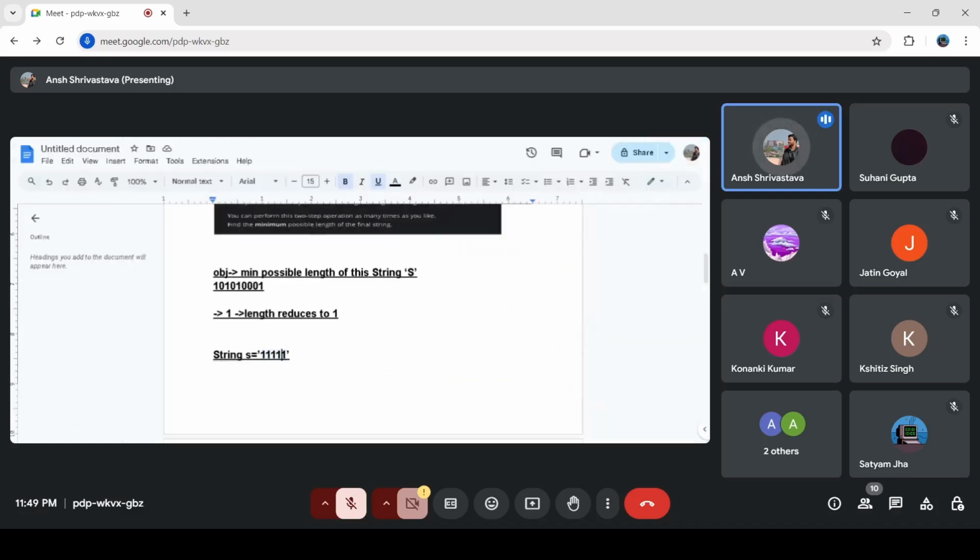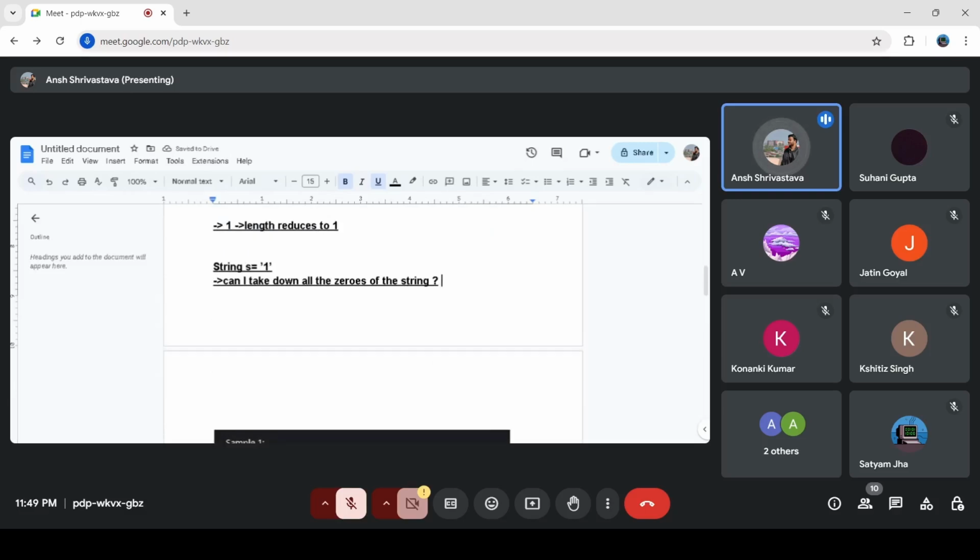Then simply, you can select any number of ones. Let's say I select 5 ones. If the number of ones is odd, you cannot do anything. But if I select any even length, I can completely reduce it. So what you have to find out in this question is simply one thing: can I take down all the zeros of the string? Yes, if you can take down all the zeros, you can delete all of them. And how will you make sure that all the zeros are taken down? You need at least one one to reduce all the zeros.